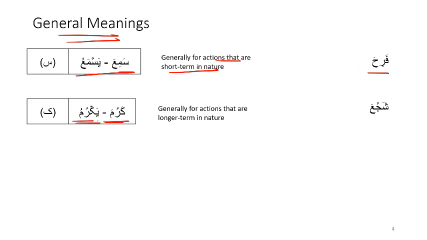Bab karuma yakrumu is used for actions that are longer term in nature. An example is shajua yashjua. So this means bravery, and bravery is more long term in nature. Keep in mind that these are general rules of thumb. There can be several exceptions.